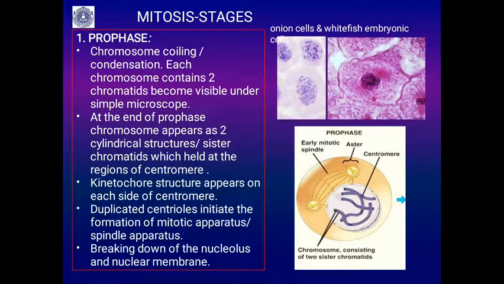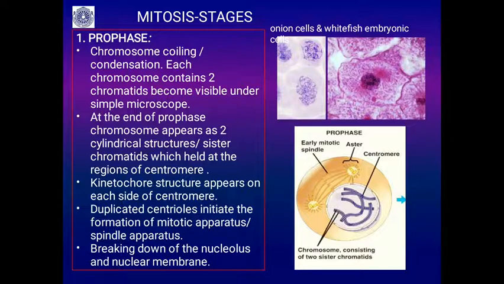In the first stage, prophase, there is chromosome coiling and condensation, as I said earlier. Each chromosome contains 2 chromatids that you can see during prophase, because prior to prophase, in the interphase, there is the process of DNA replication. Till then there is one chromatid; after replication, each chromosome contains 2 chromatids. These 2 chromatids become visible during prophase.